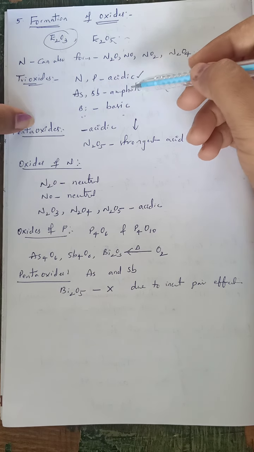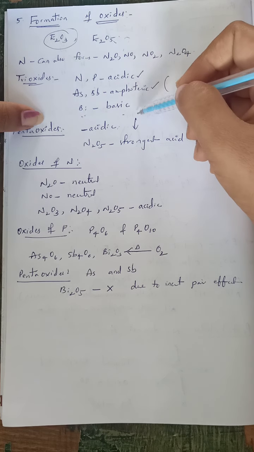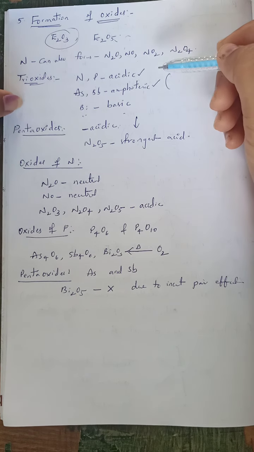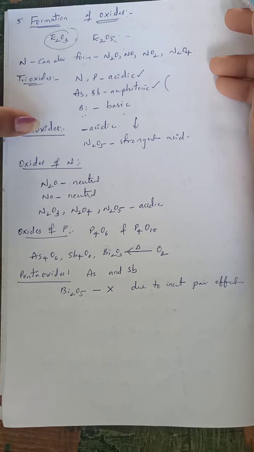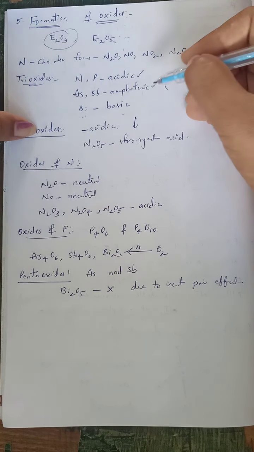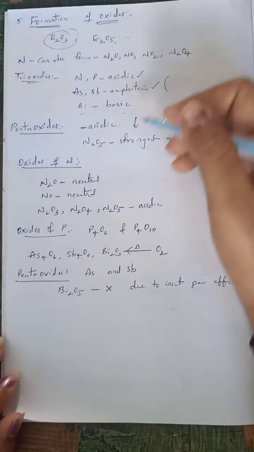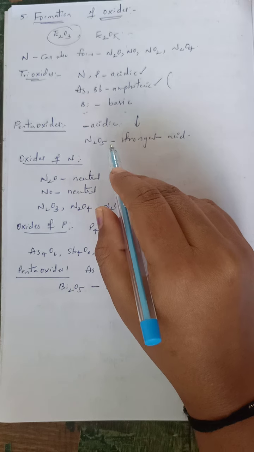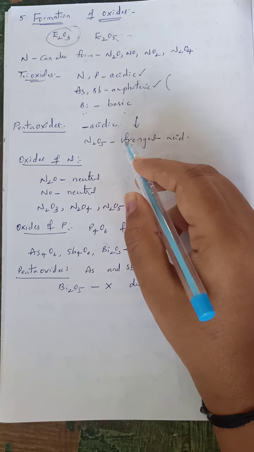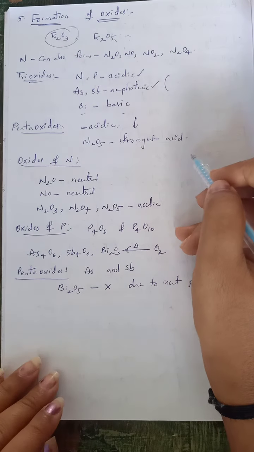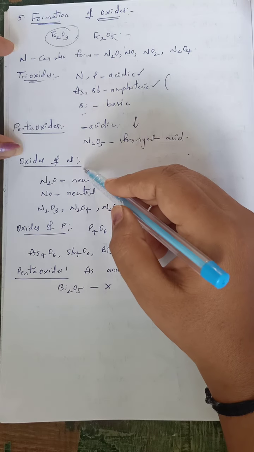Now pentoxides. Most of the pentoxides of group 15 elements are acidic in nature, but this acidic property decreases down the group, whereas N2O5 is the strongest acid. This is because it is the pentoxide formed by the first member of this group, that is nitrogen, so it is the strongest acid.